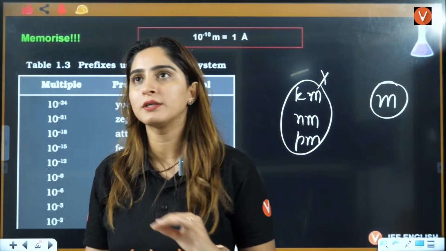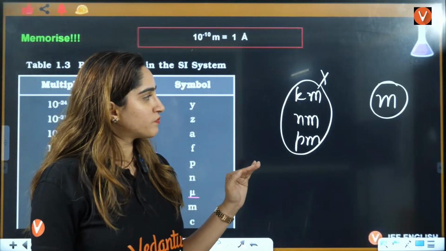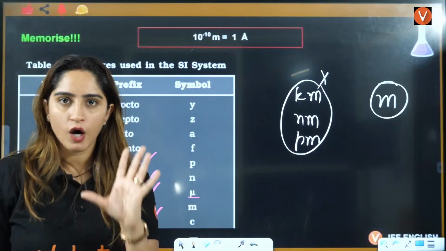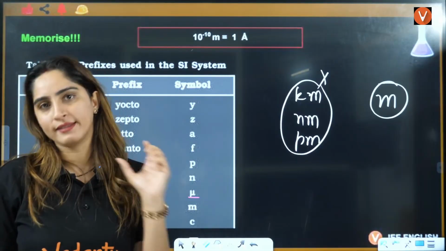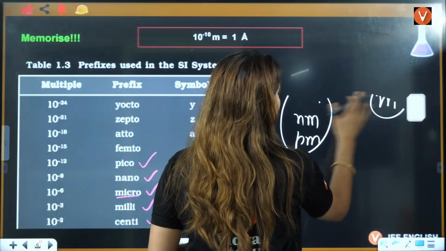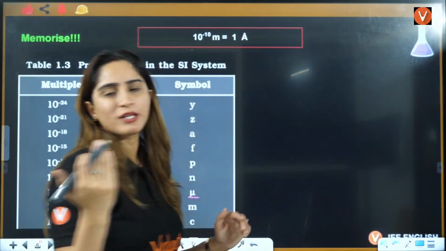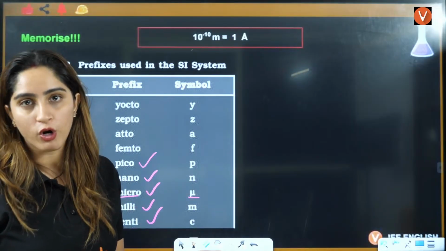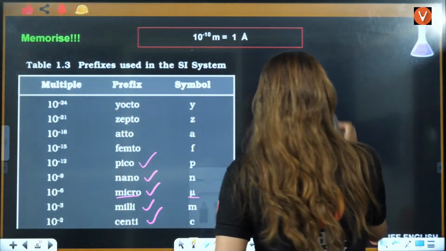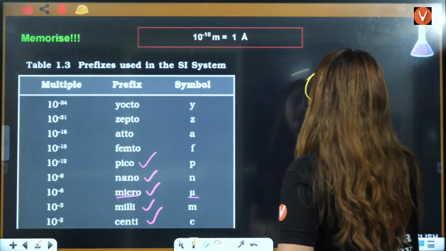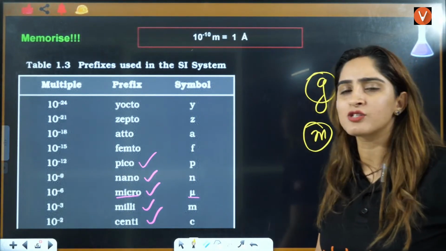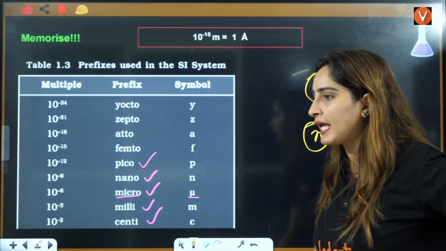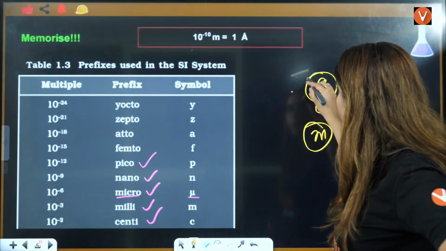If I talk about meter, let's talk about length. Okay, I'm talking about the units of length. Or do you want to talk about the units of gram? Totally your choice. Tell me, in which units do you want me to talk? Do you want me to talk about grams, or do you want me to talk about meters, right? Because these two things you will use the most in your chemistry, right? Everybody, what do you want me to talk about, grams or meter?